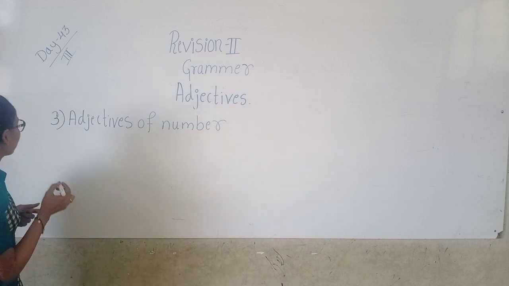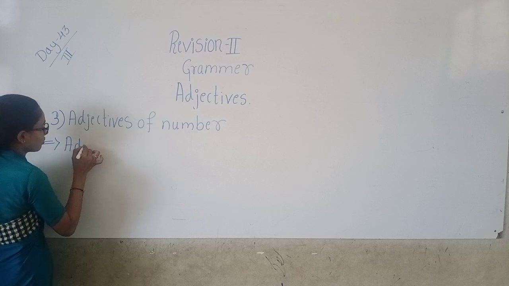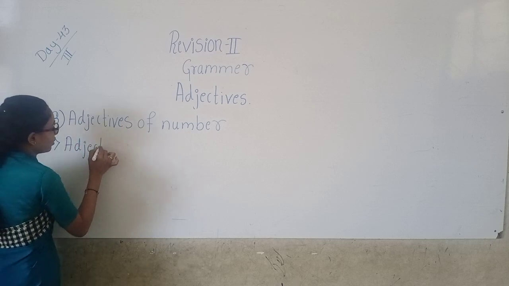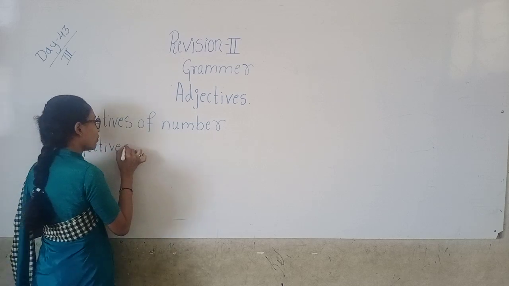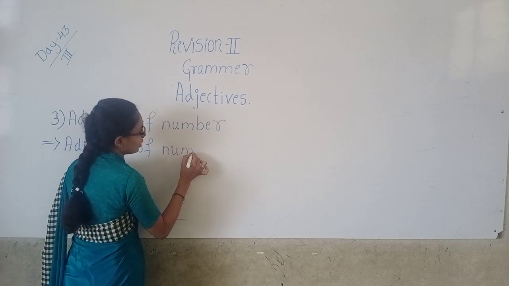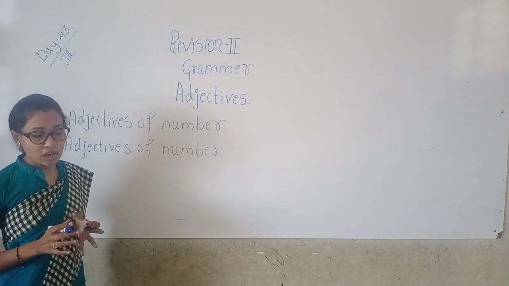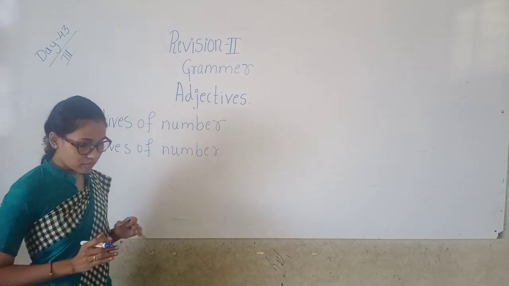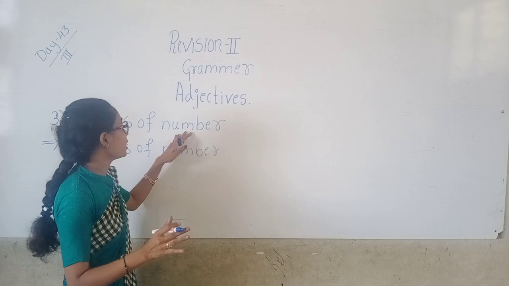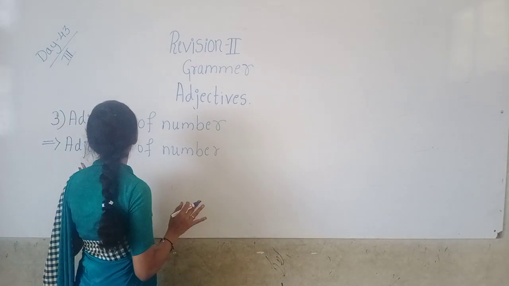Adjectives of number describe in what order. How many or in what order. It means it describes how many. Number is always showing how many there are.